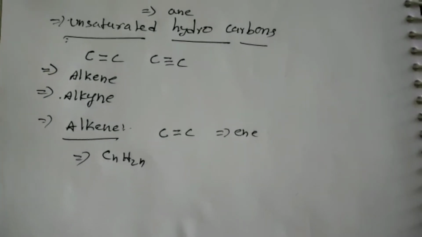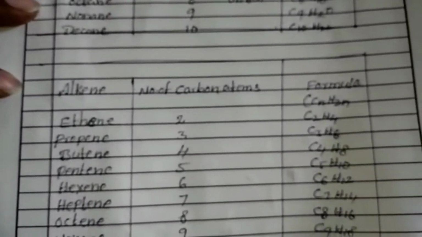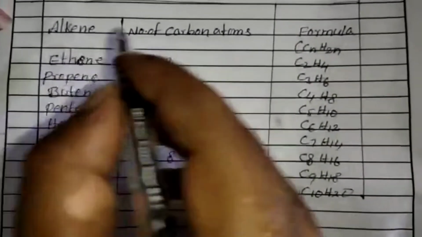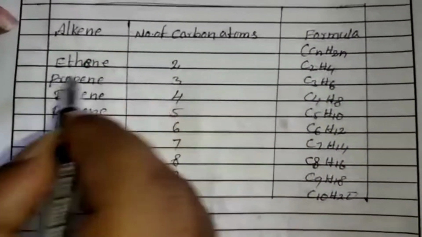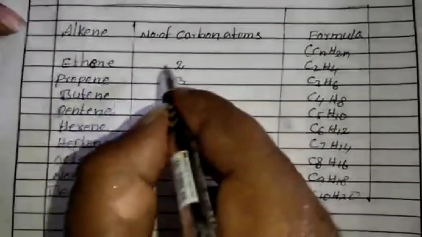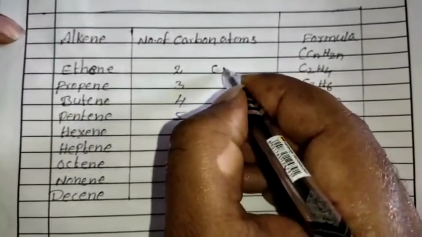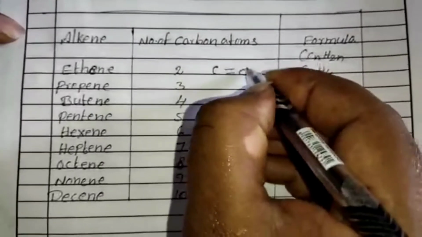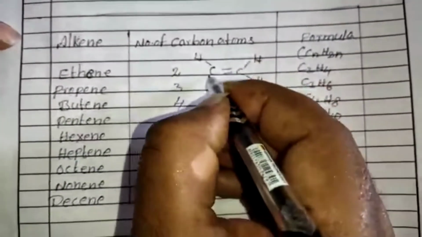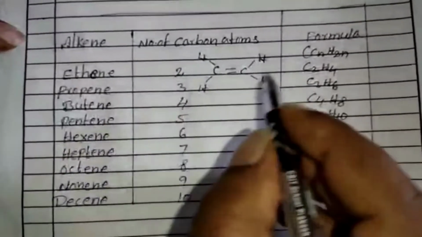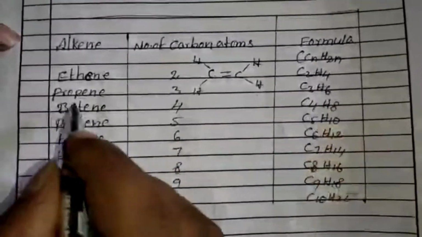Now we will discuss some examples of alkenes, with the number of carbon atoms and formula. Ethene: eth means two carbons, and the ethene structure is C double bond C with hydrogens, and the formula is C2H4.